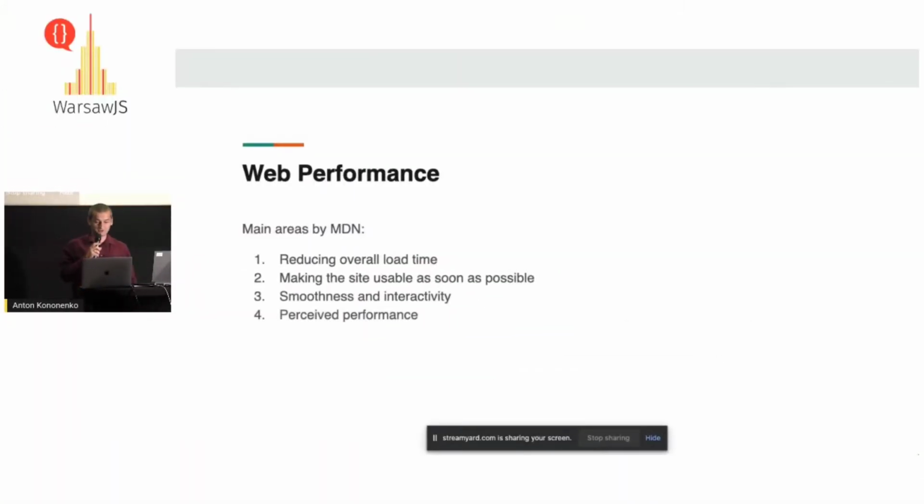So the fourth area in web performance is perceived performance. Sometimes we have an operation which is just simply slow, and we cannot do anything about this. Just think about, I don't know, you need to process 1 terabyte of data. You cannot make it fast. It's just too big. At least nowadays, maybe in 20 years when we have quantum computers, it would be very fast, but not today.